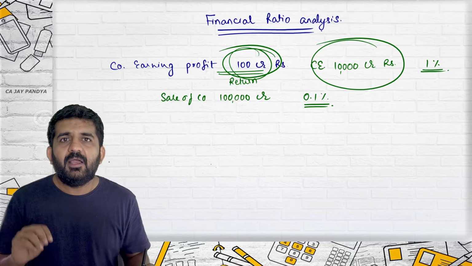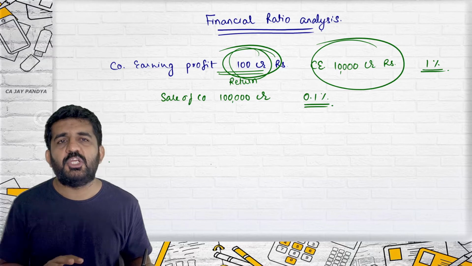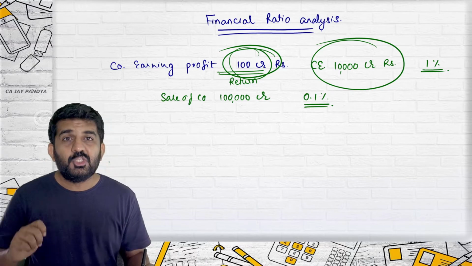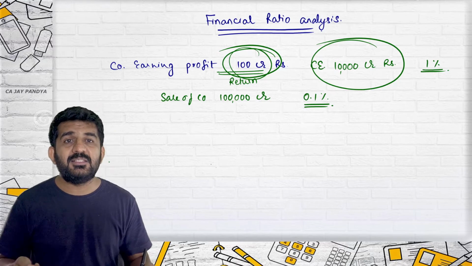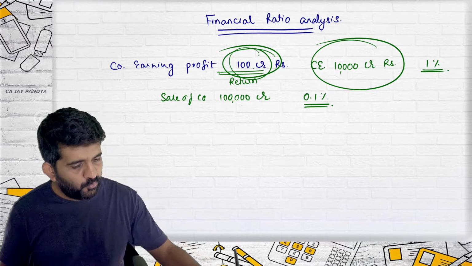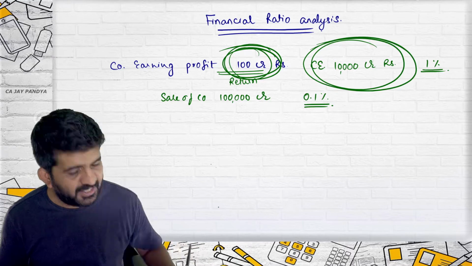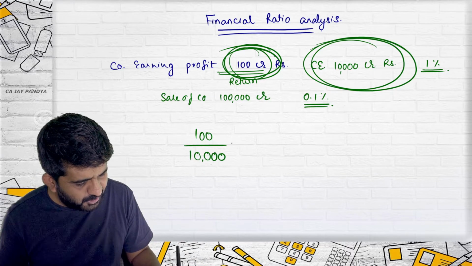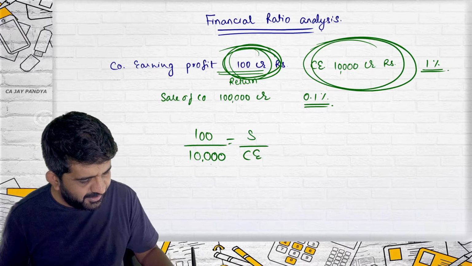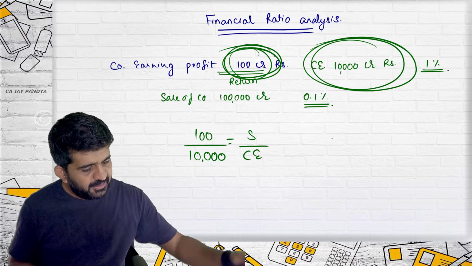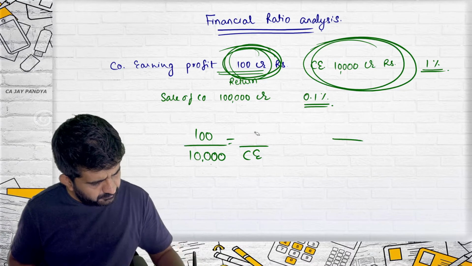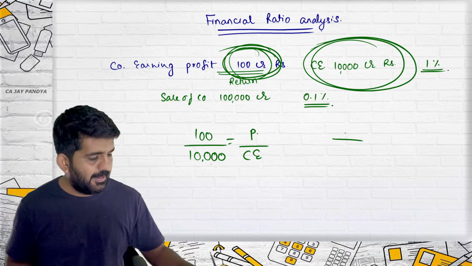So 100 crore in isolation, you can never say whether it is good or bad. So we find out answers by comparing two figures. What we did: 100 divided by 10,000, that is, profit divided by capital employed.